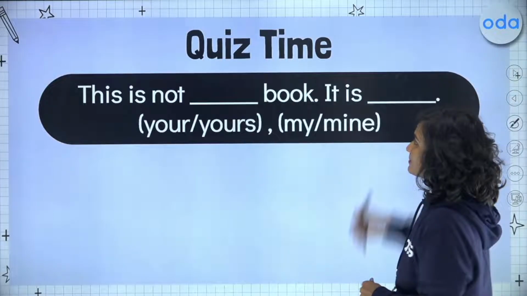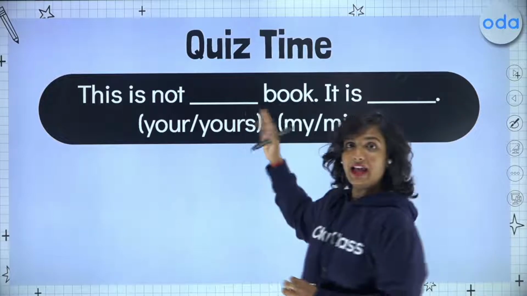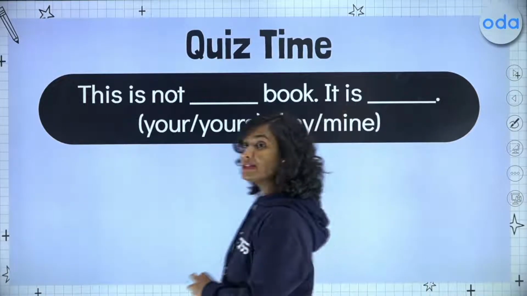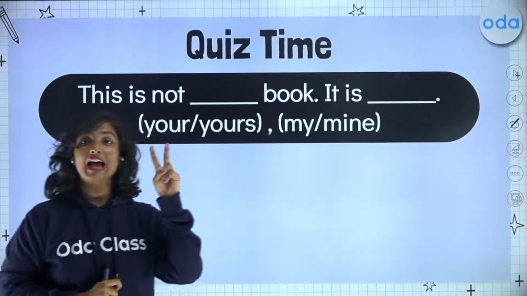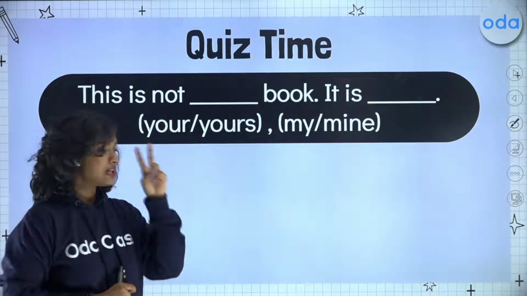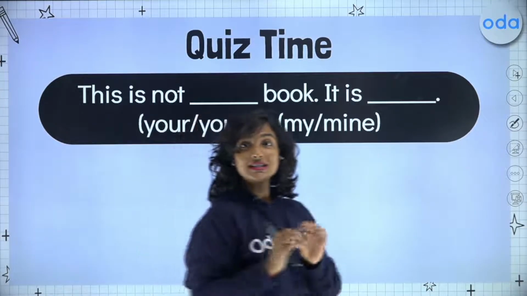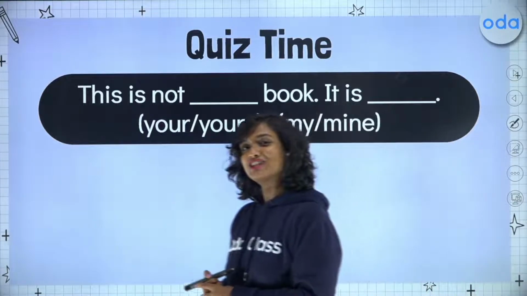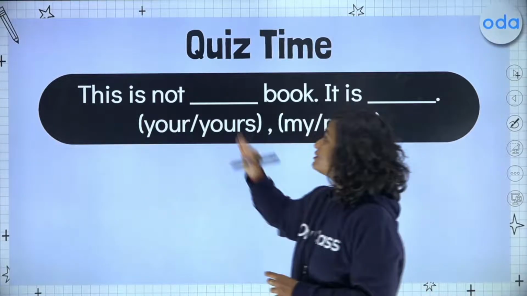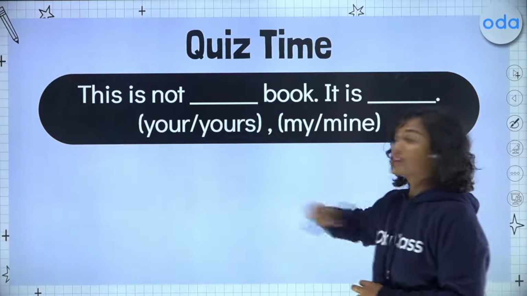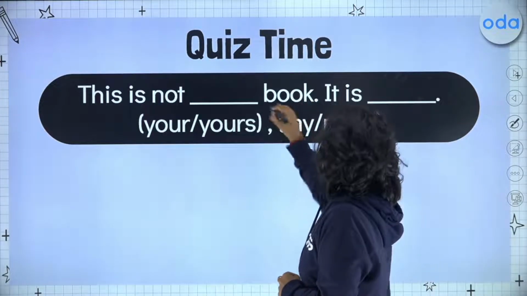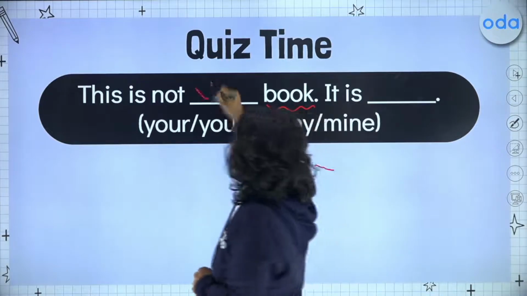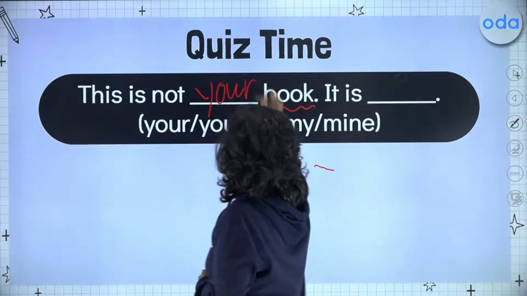Let's take one more. This is not blank book. It is blank. So here we have two blanks. So what I want you to do is notice where we use a pronoun and where we use an adjective. This is not blank book. So notice that our noun is right after here, which means we will say "your".